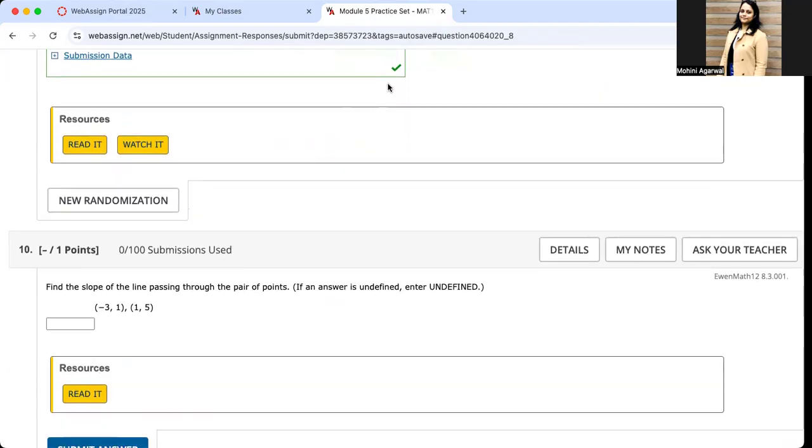So the question is, find the slope of the line passing through the pair of points negative 3, 1 and 1, 5, right? First one is negative 3, that would be x1. Next one is 1, that would be y1. Next one is 1, we'll call that x2. And last one is 5, that we will call y2. The slope has a formula m equals y2 minus y1 over x2 minus x1.